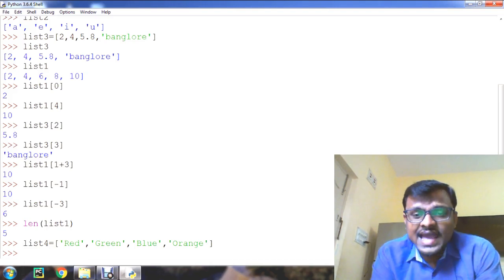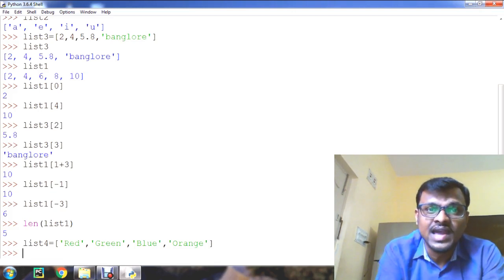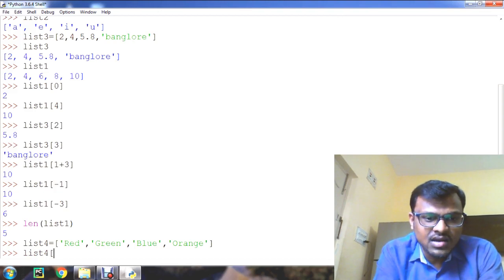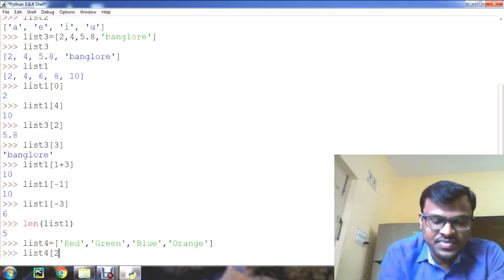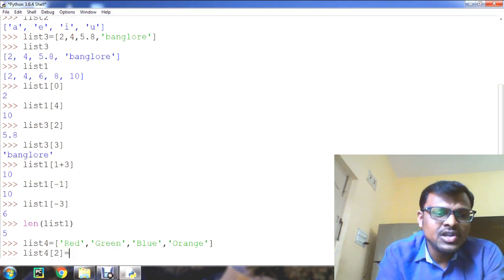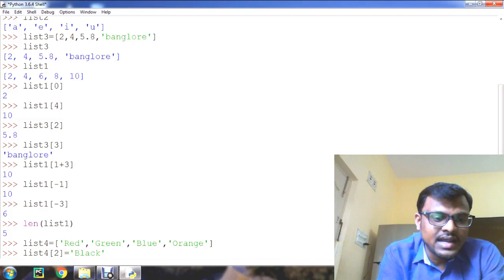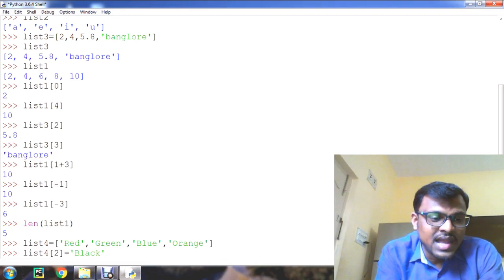That is, we can make use of indices. That means referencing the index and assigning the value to that index. For example, take list 4 of index 2. That means index 0, 1, 2. So I will take index 2, that is blue. In the place of blue I am going to assign some other value called black. Now this black will override and replace the index 2 value, and the black will go and sit in it.